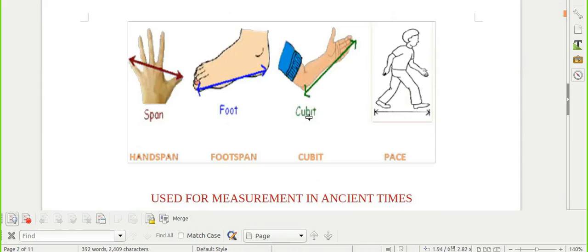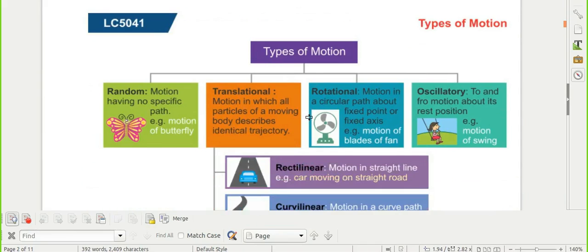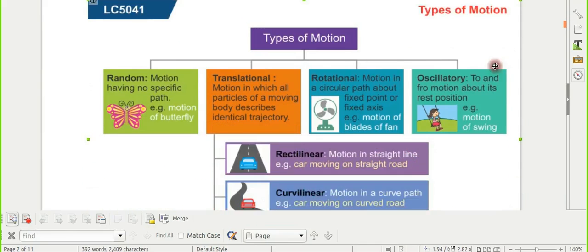The next thing you have to learn in this chapter is about motion. First of all, I'll tell you what is motion. You all know we are not fixed at one place. With time, we change our place. So this change in position with respect to time is called motion.